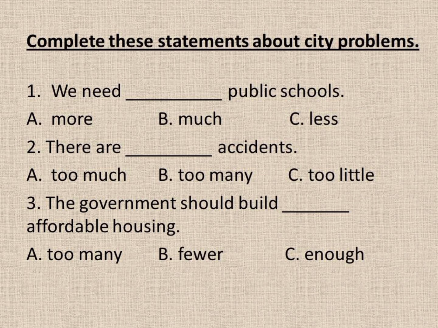The last one, the government should build affordable housing. Affordable housing, I mean like the house whose price is not too expensive, you can buy it. Okay, so housing is a non-count noun. Too many is used with count nouns. Fewer we can use with count nouns. Enough we can use with count nouns and non-count nouns. So housing is a non-count noun. We cannot use it with too many or fewer. So the correct one is C, enough.